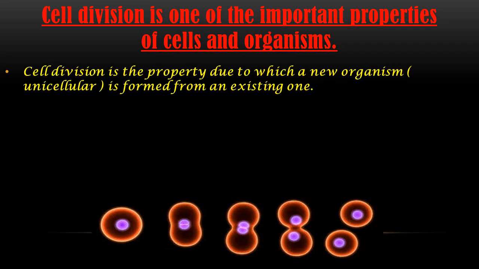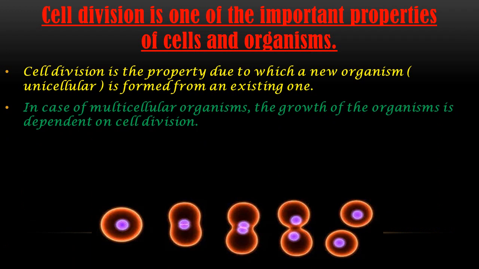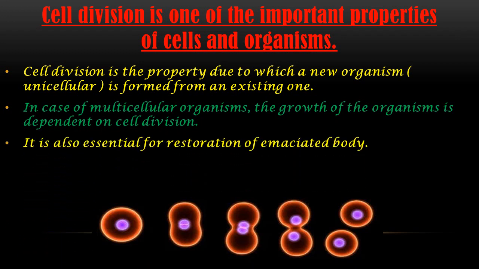Okay, so cell division is a property due to which a new organism, unicellular or multicellular, is formed from an existing one. In the case of a multicellular organism, the growth of the organism is dependent on cell division. That means when a single cell is divided, the growth of the multicellular organism can easily take place. It is also essential for restoration of an emaciated body. That means with the help of cell division, restoration of an emaciated body can be easily achieved. Emaciated body means an extremely thin kind of body.